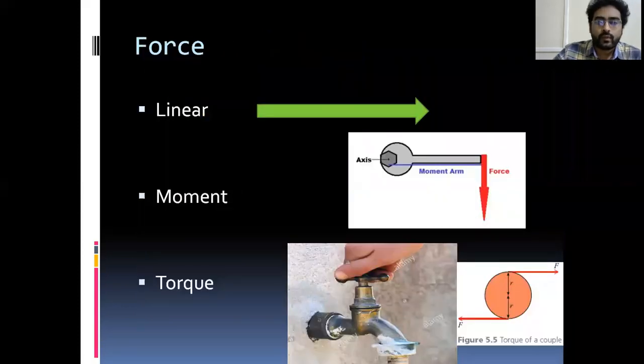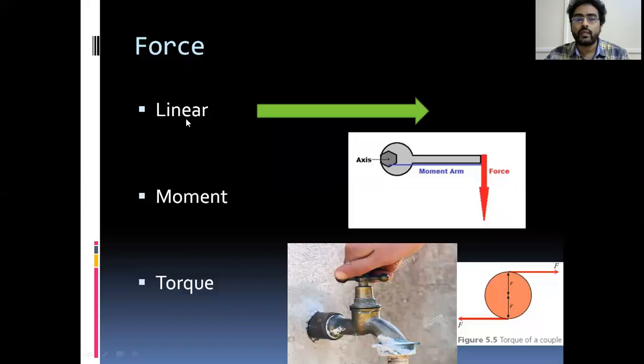So let's come to the basic force concepts. In orthopedics, we use three types of forces. First is the linear force. If a body is acted upon by a force in a single direction, you know force is a vector. It has both magnitude and direction. Don't be confused. In the coming 4-5 slides, I use both physics and mechanics terminology. Don't get worried. After that, you will understand.